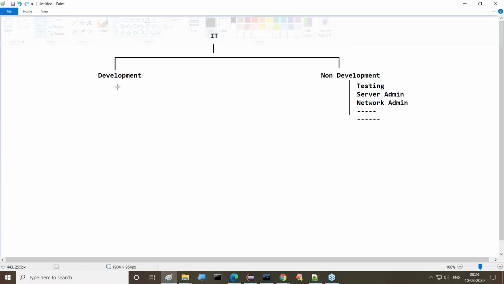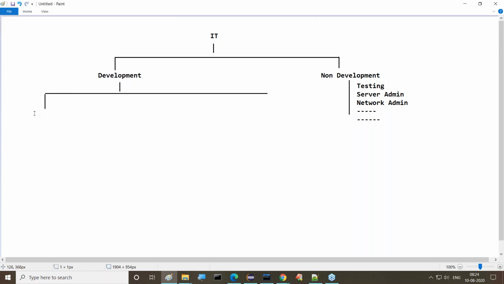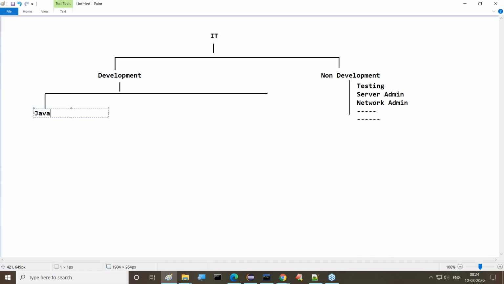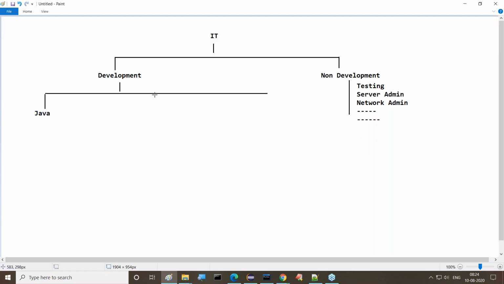But if we come to the development side, I can give some areas. Try to understand this clearly, as per the market trends I'm telling you now. On the development side, I can majorly identify three areas. What are the three areas? The first one is Java. Java is one area. Apart from this, the next one is Python. Python is another area.